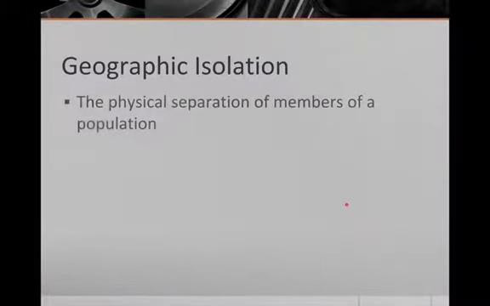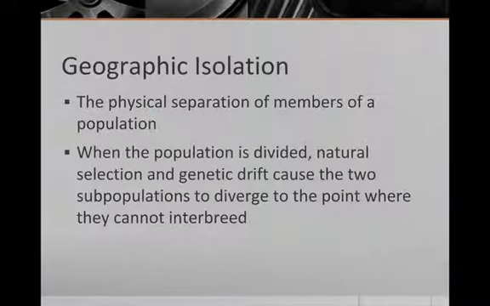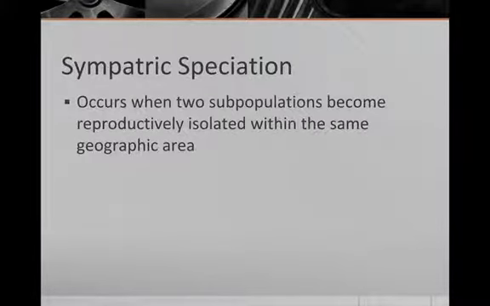Now geographic isolation, like the name implies, is the physical separation of members. They just simply physically can't get near each other. And like I was just talking about, when the population is divided, natural selection and genetic drift cause the two populations to diverge to the point where they can't interbreed anymore, where they become so different they can't breed and get together anymore. Okay, so now sympatric speciation. This occurs when two subpopulations become reproductively isolated within the same